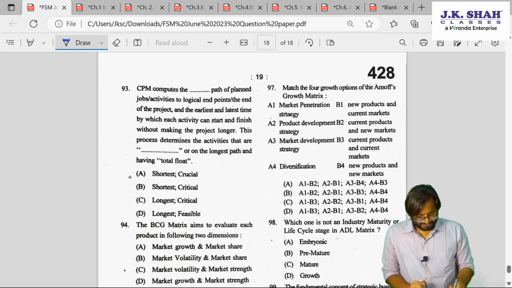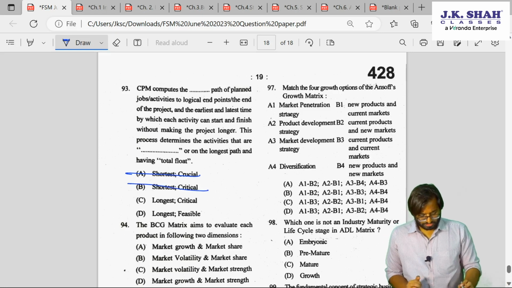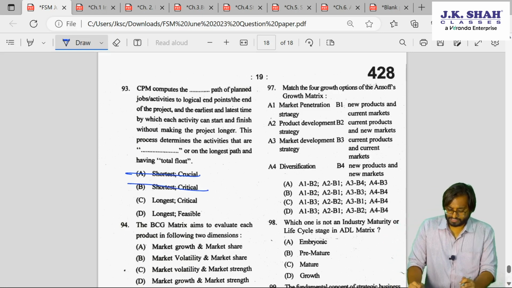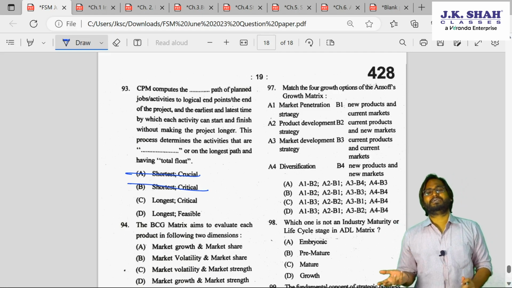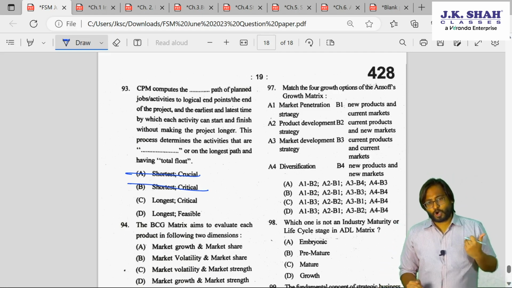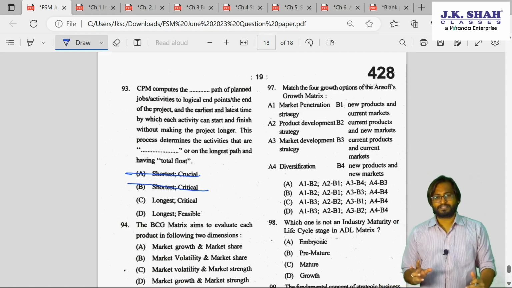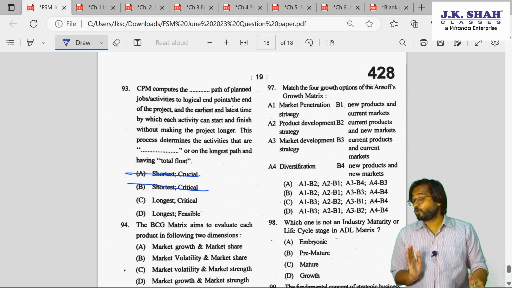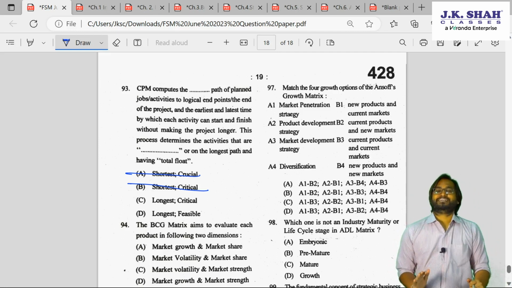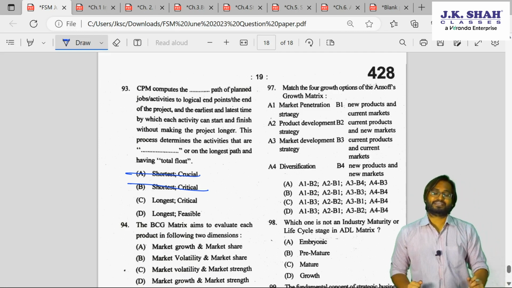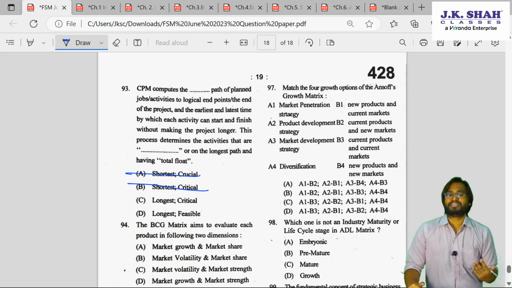So the answer cannot be shortest, so I eliminated these two. CPM stands for critical path method, the longest time to complete the project without delaying the project. That is critical path method, guys. This is one of the project management techniques.